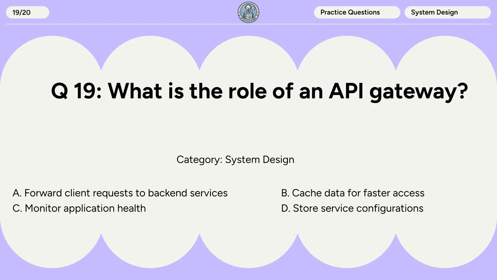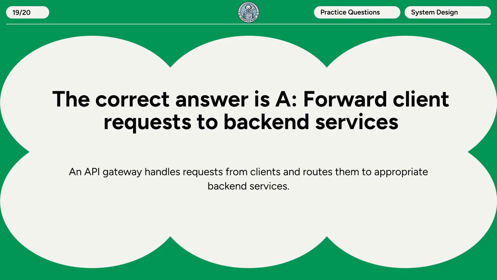Question 19. What is the role of an API gateway? A. Forward client requests to backend services. B. Cache data for faster access. C. Monitor application health. D. Store service configurations. The correct answer is A. Forward client requests to backend services. An API gateway handles requests from clients and routes them to appropriate backend services.